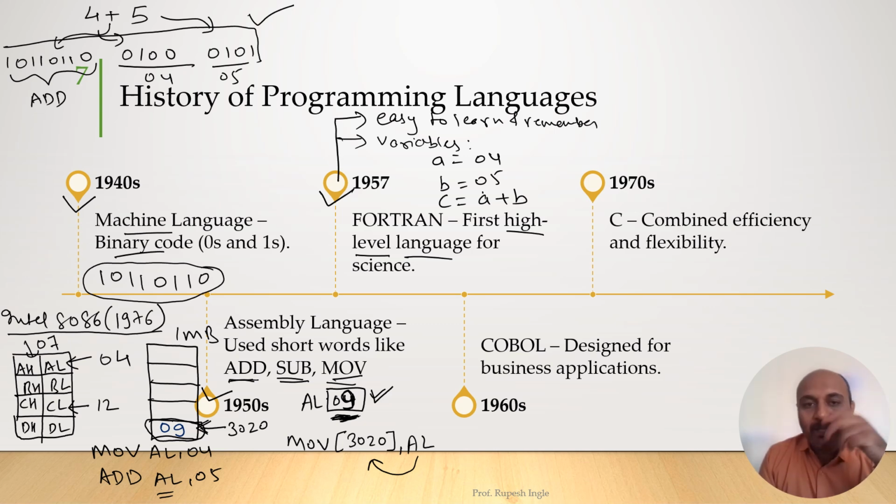Now if you want to print that, we can write print star, comma, C. So it will print the C value onto the screen. So that is how the Fortran language was written.